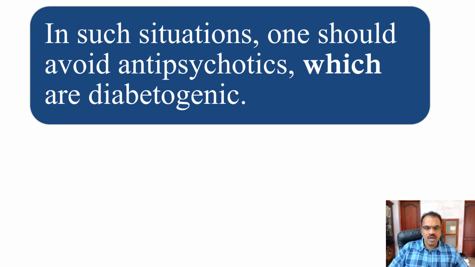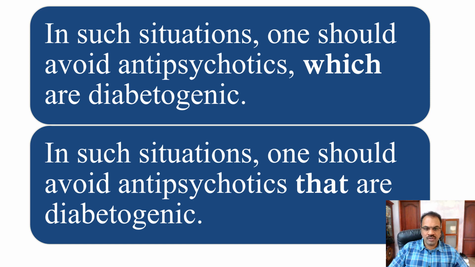Here is another example that makes the distinction between the two terms clear. So here is one version. In such situations, one should avoid antipsychotics which are diabetogenic. So what this sentence means is all antipsychotics are diabetogenic. So in such situations, we should avoid all antipsychotics. If you look at the alternate version, in such situations, one should avoid antipsychotics that are diabetogenic. So what this sentence means is some of the antipsychotics are diabetogenic, so you should avoid them in this particular situation. So this is the correct version actually.